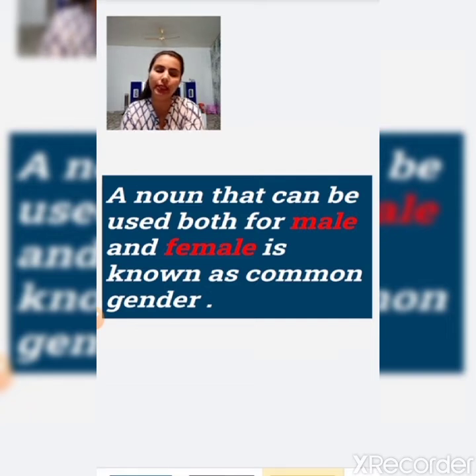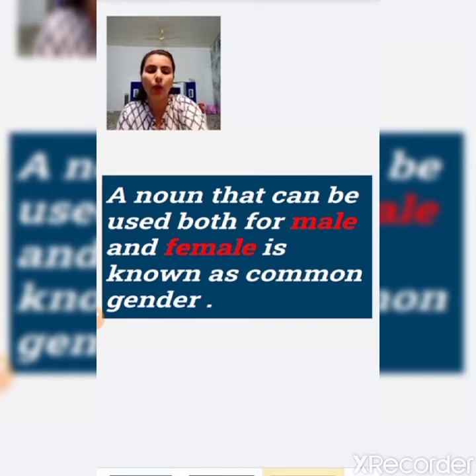Similarly, if I refer to a child, it can be a girl child or a boy child. These are common genders in which we only mention one common gender. We are not describing it as masculine gender or feminine gender. That is known as the common gender.